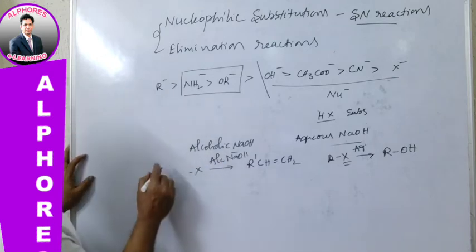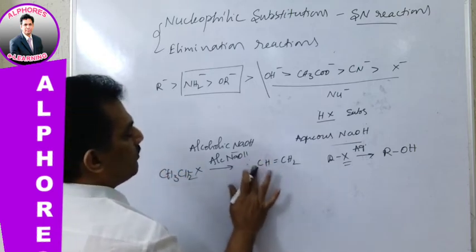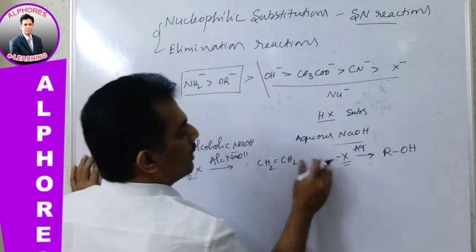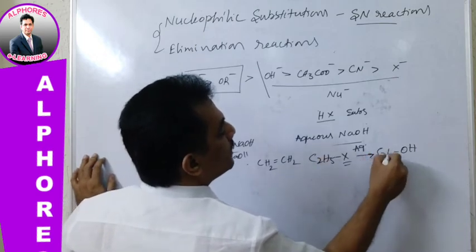Let me give one example. It is CH3CH2X, then it will be CH2=CH2. Here if it is C2H5X, it gives C2H5OH with aqueous NaOH.